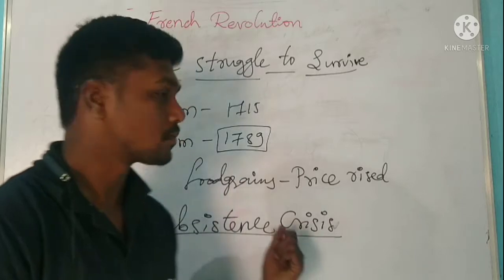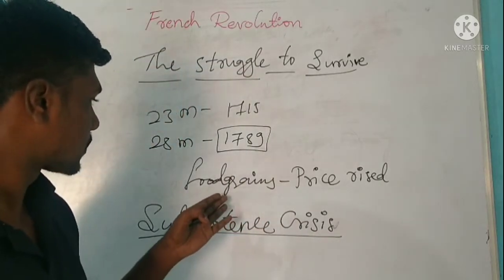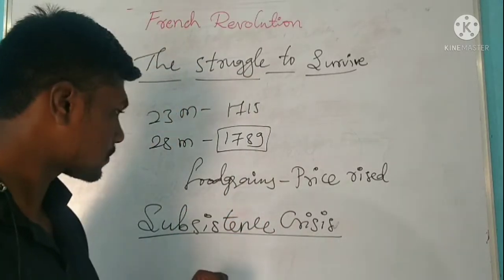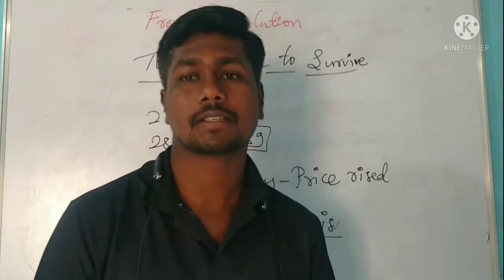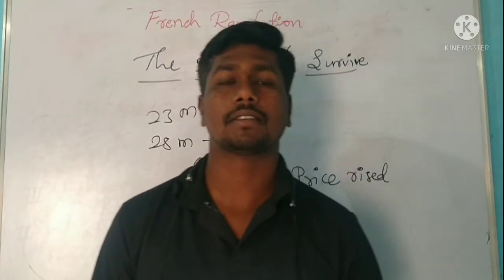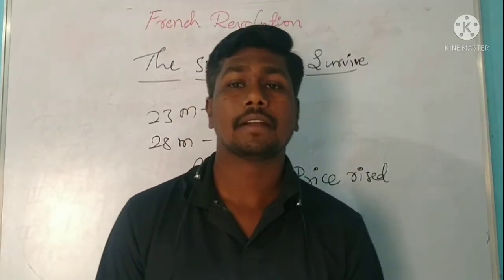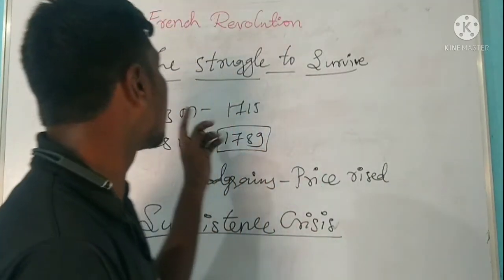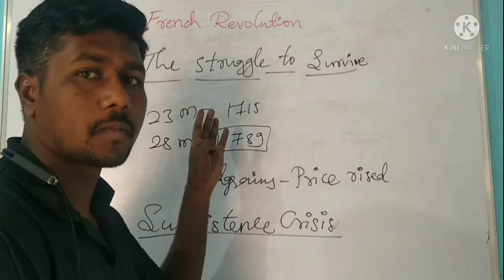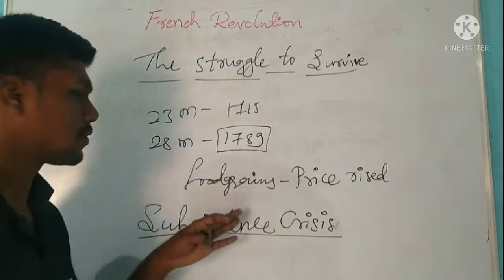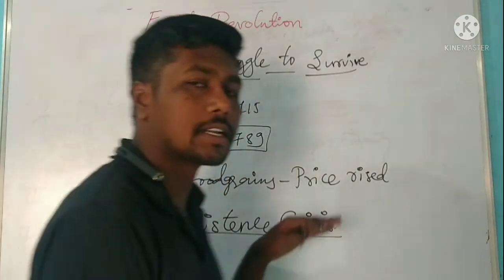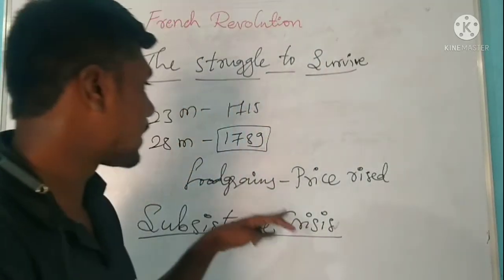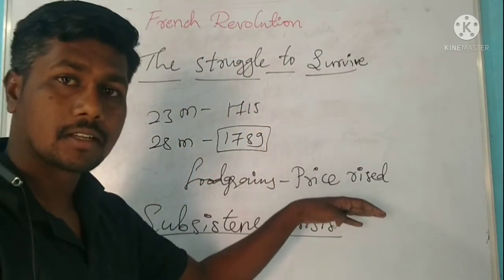So because of the high price of the food grains, a subsistence crisis arose in France. This is whatever I have told you under the struggle to survive: the population increased, but the food grain production did not increase, it remained the same. Because of that, the price of the food grains increased.